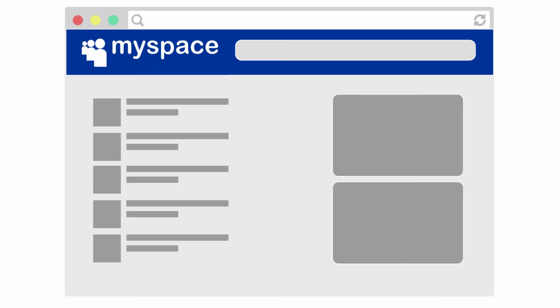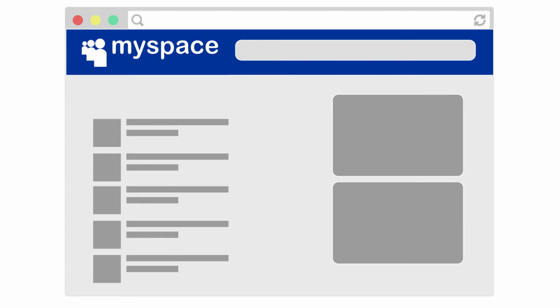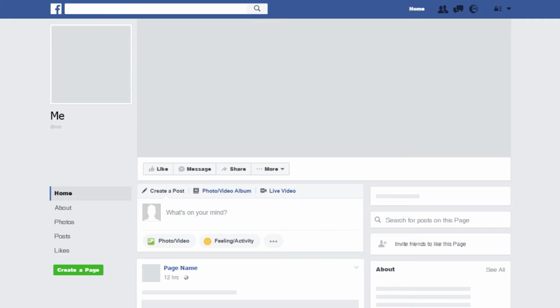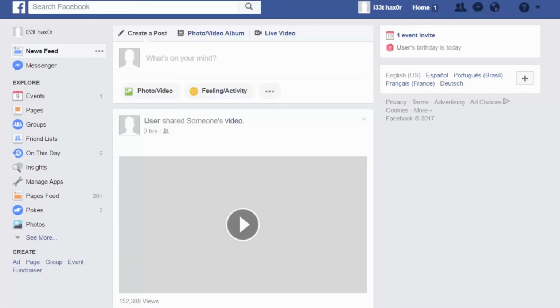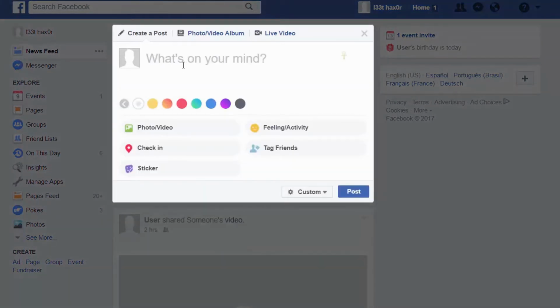MySpace worked in pretty much the same way. They ran a server, and a user could leave posts on their profile. Kinda how Facebook works. I'm gonna explain the rest of the hack using Facebook, because none of us actually use MySpace.